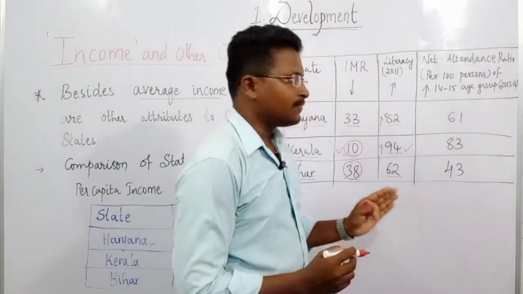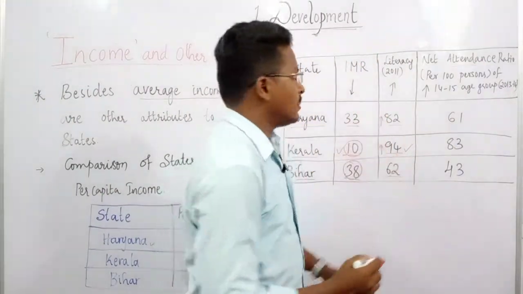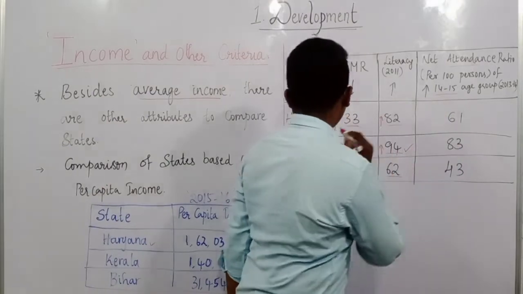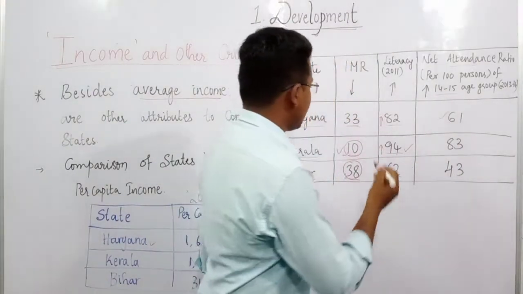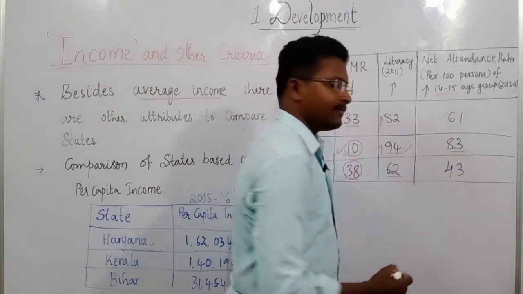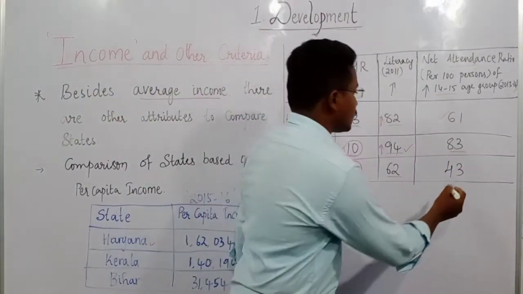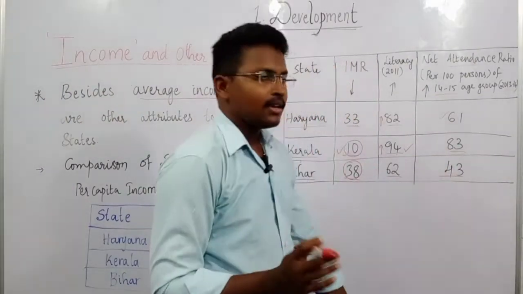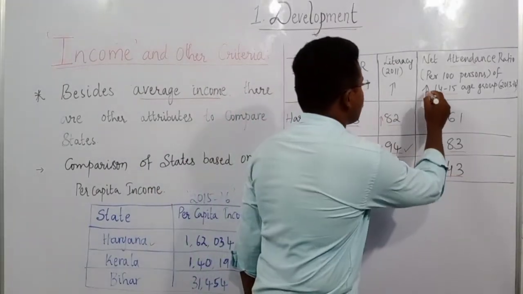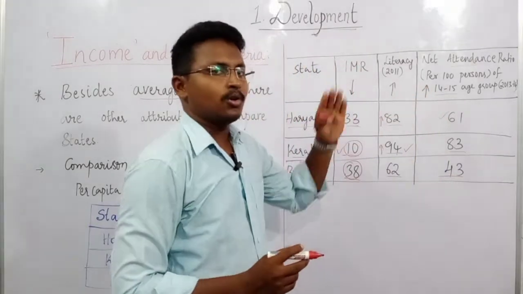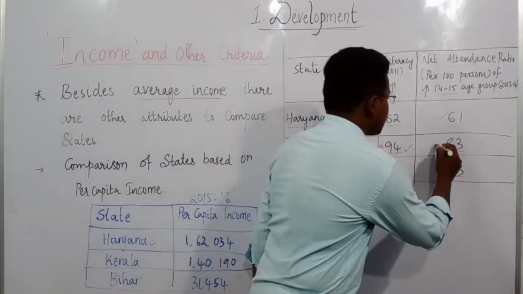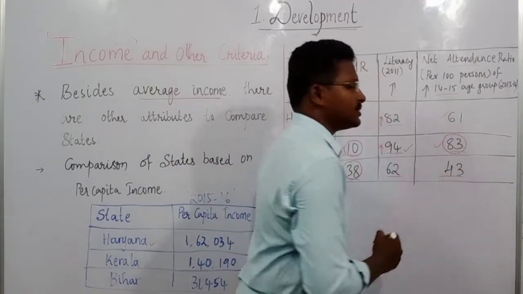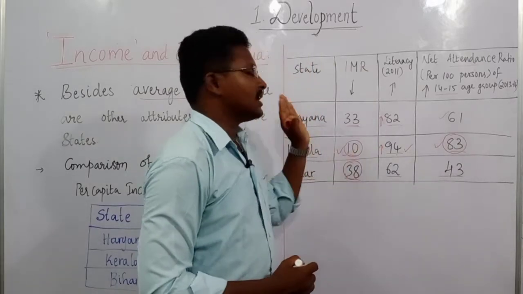Here also the number of school going children of the age group 14 to 15 in Haryana is 61, whereas in Kerala it is 83 and in Bihar it is only 43. Again, as I told, it should be in increasing mode. So among these three states, again Kerala is in a much better position compared to Bihar as well as Haryana.